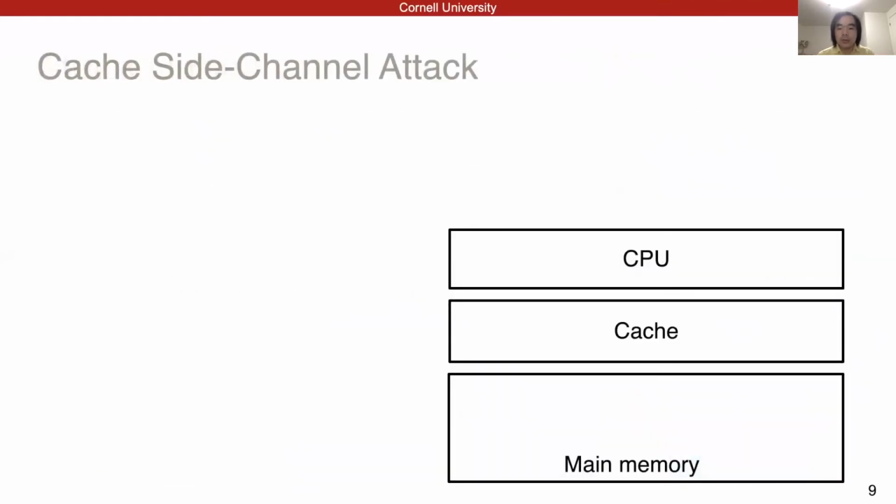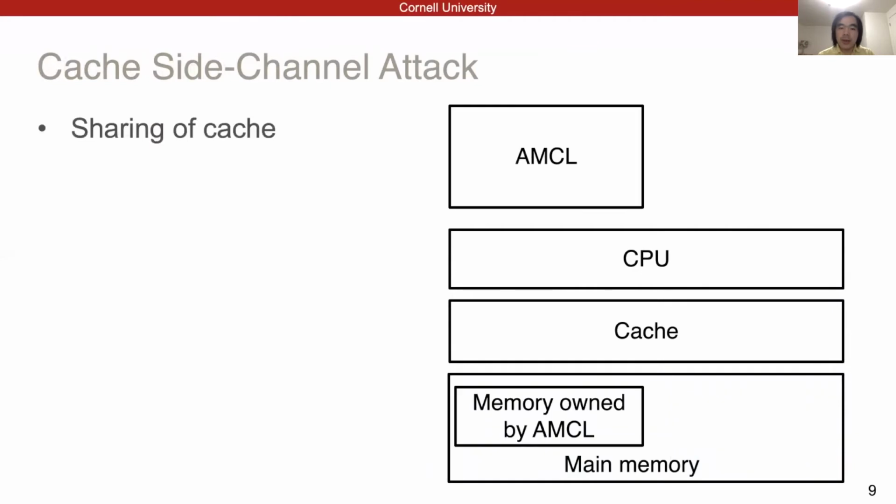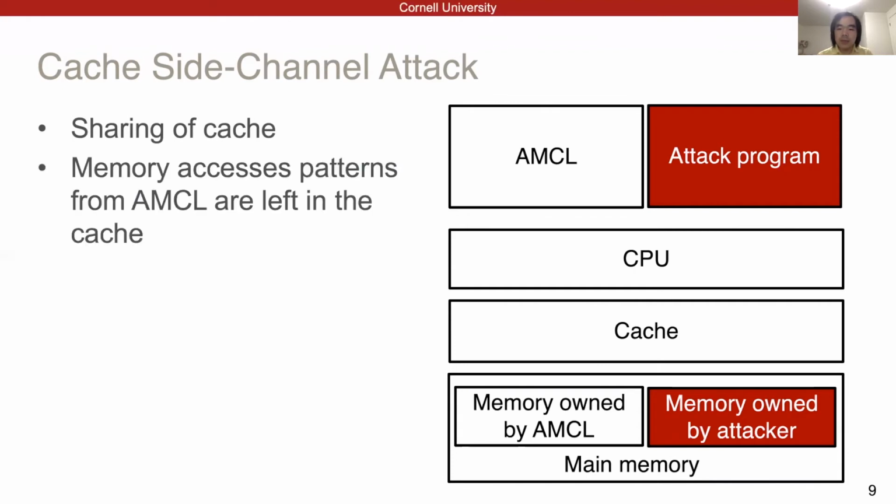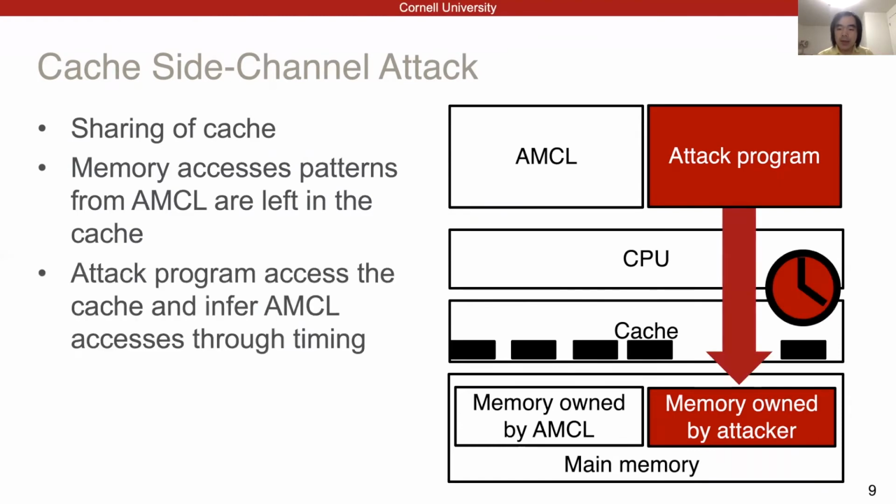We assume that the cache is shared by the AMCL and the attack program. Due to the cache sharing, the access patterns of AMCL are left in the cache, and the attack program can extract that pattern by timing its own memory access time. In this work, we use the Prime+Probe approach to extract the pattern. Other cache timing channel attacks may also be usable.